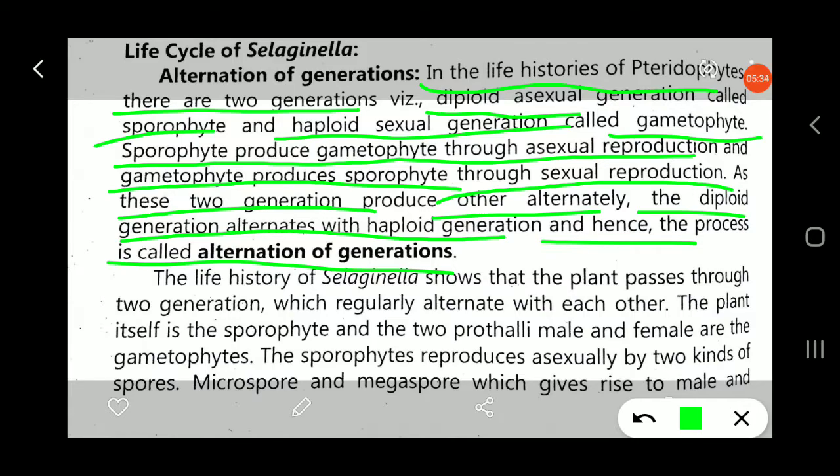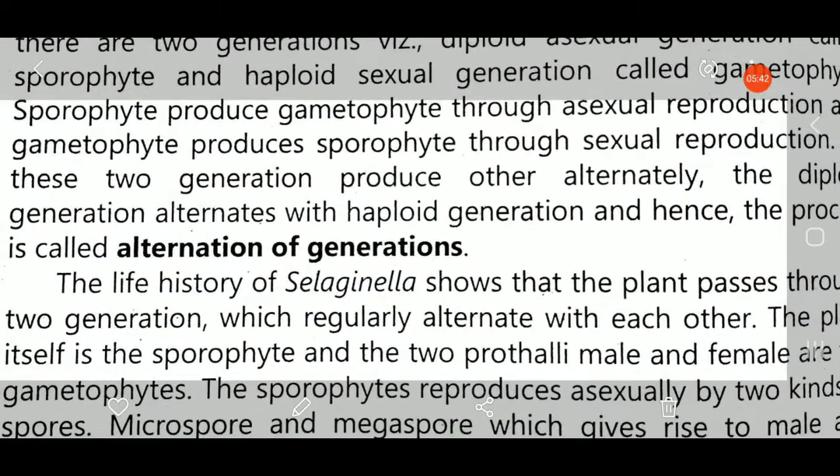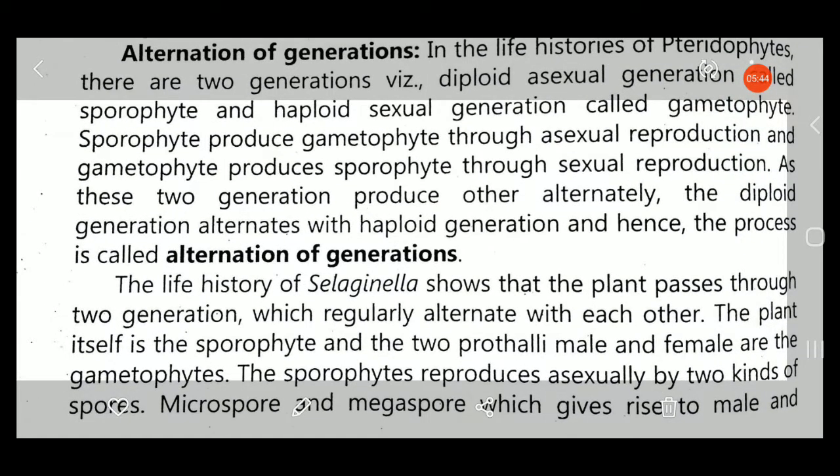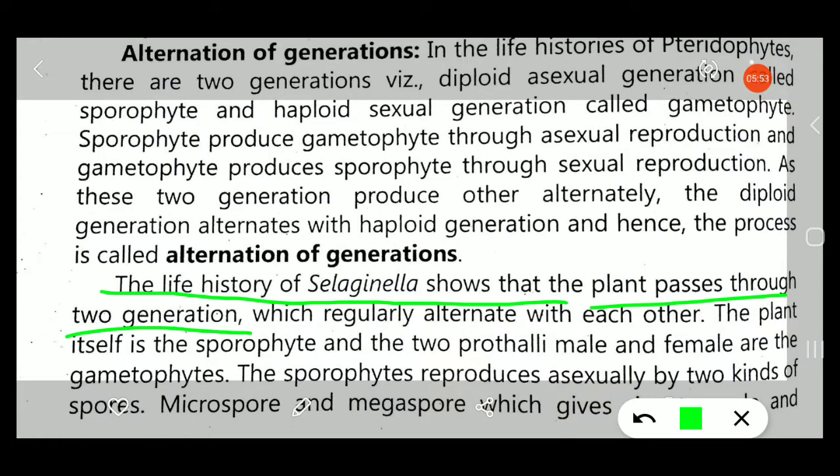You know that. Now, the life history of Selaginella shows that the plant possesses two generations. As you see in the life history of Selaginella, the plant possesses two generations which regularly alternate with each other.